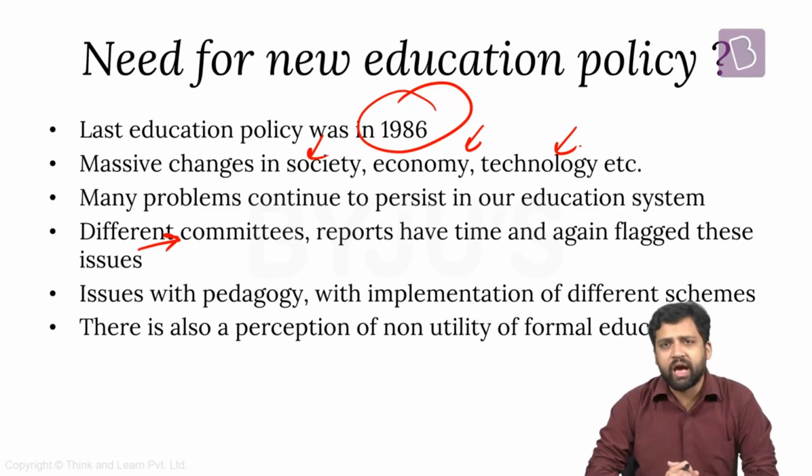What are some of the committees we have had in the past which have flagged many issues? Recently, there was the T.S.R. Subramanian committee report, which talked about many issues and also gave different recommendations. Before that, we had a draft education policy. Before that, we have had different standing committees of Parliament who have looked into these issues. The Yashpal committee specifically studied the higher education sector. And time and again, we have had many non-governmental organizations, for example Pratham, which does an annual survey of education report, has a very good reputation, and does extensive research. From time to time, it has evaluated our education system and come up with some interesting findings.